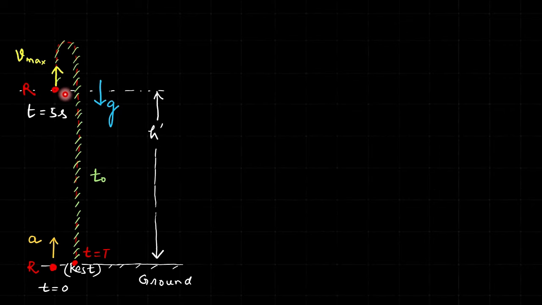And now here, this v max we got, and it goes up. After that, when it reaches this h dash height, the fuel ends. So now the rocket would move under gravity. Already it has acquired some v max velocity, and h dash we also know. So from that we can get this extra time of fall, how much time it takes from this moment to this moment. So that again we can get from the second equation.